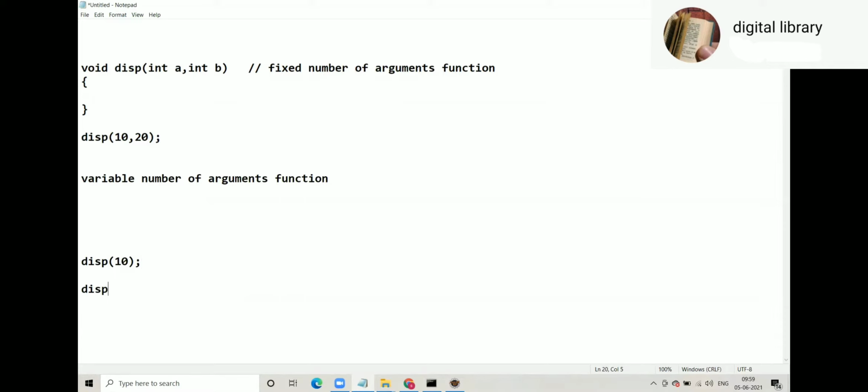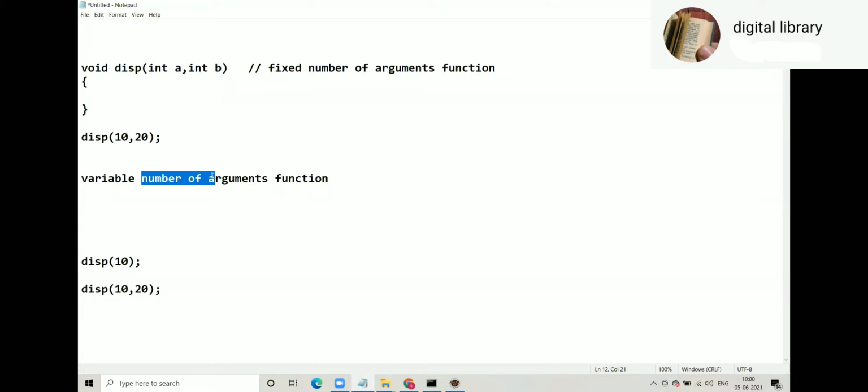But then you will see display 10 comma 20. Now you say, what is this? Display 10 and display 10 20 in Java or anywhere. So what is this method? Sometimes it accepts one parameter, sometimes more than one. That is possible when you have a function with a variable number of arguments.